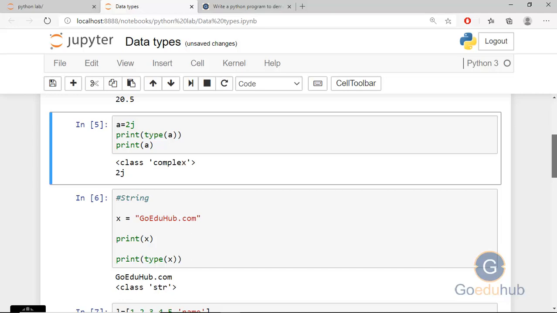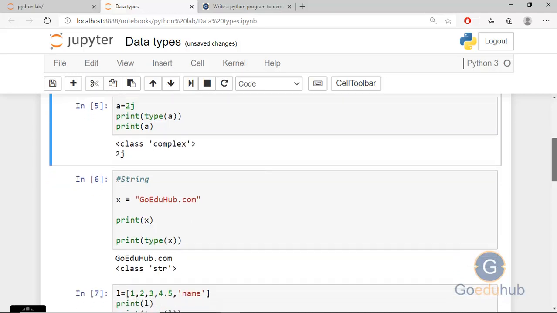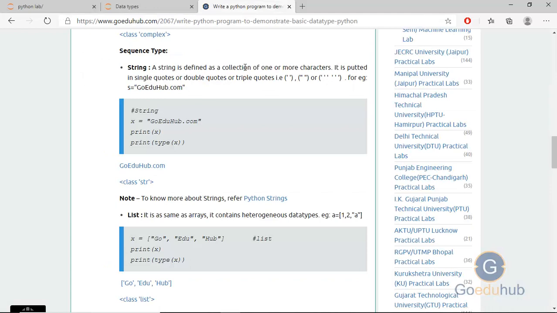Now come to the second data type, that is the sequence data type. In the sequence data type, the first data type is a string. A string is defined as a collection of one or more characters. It is put into single quotes or double quotes.